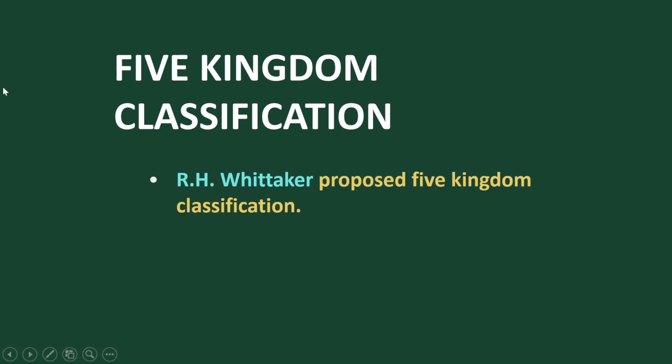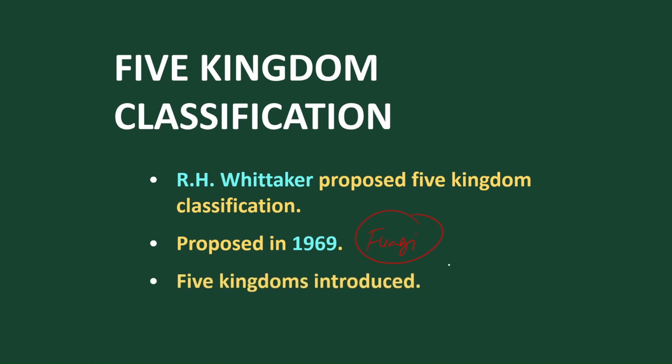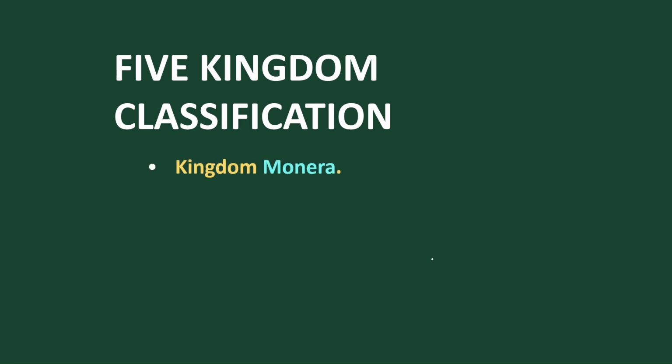So this five kingdom classification was given by R.H. Whittaker. According to R.H. Whittaker, in the year 1969, he included fungi as a kingdom, and accordingly he classified that the total is five kingdoms. So five kingdoms were introduced by R.H. Whittaker with a new kingdom called fungi. Let's move. The first kingdom he told should be Monera. The second kingdom he told should be Protista.